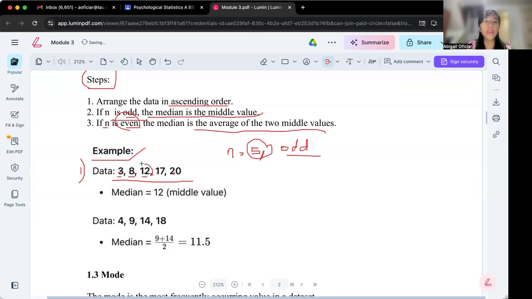Our midpoint, or the middle value, is 12. So for this example, our median is 12.